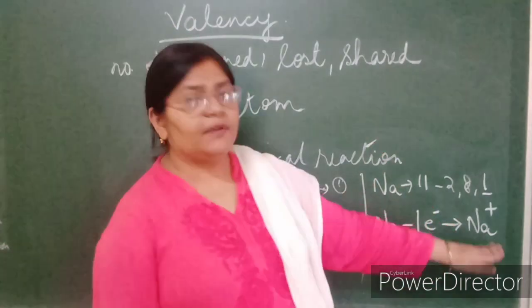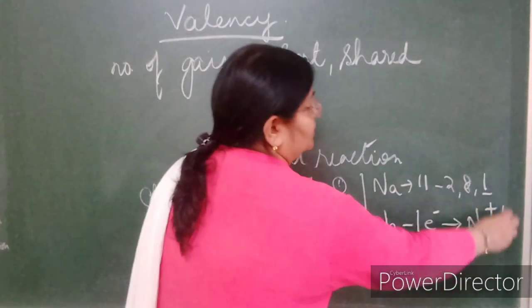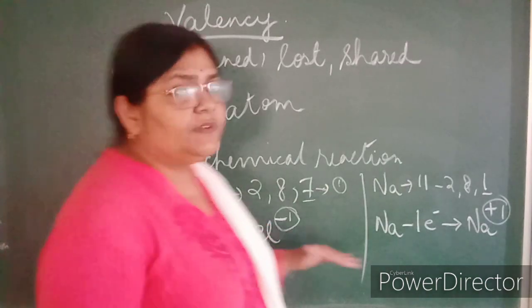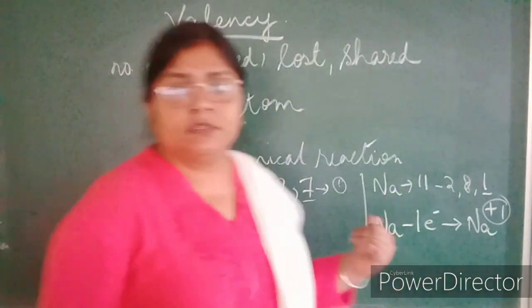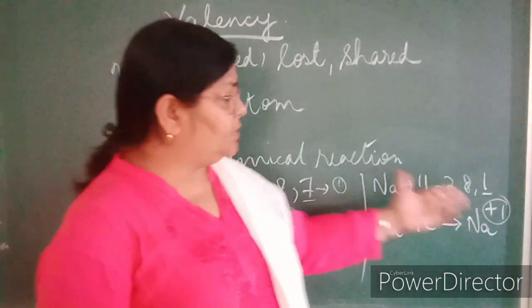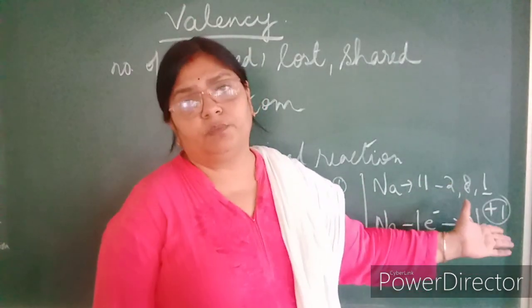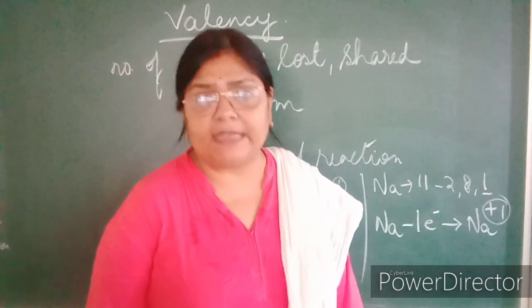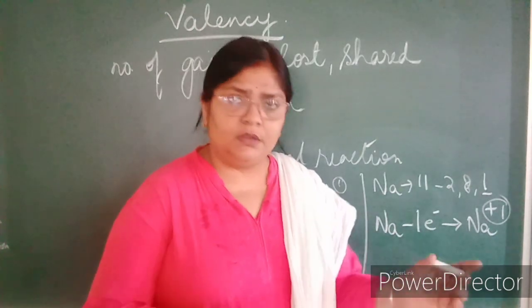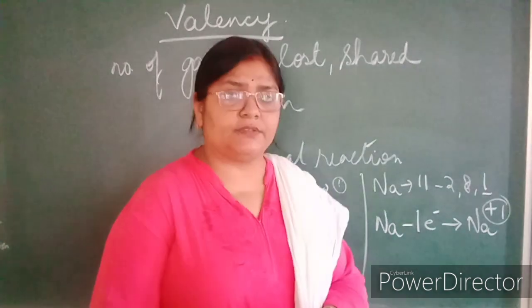So its valency is positive. Fine. So negatively charged ions that they form are called anions. Positively charged ions with positive valency are called cations. I just linked the terms for you to remember for later processes.